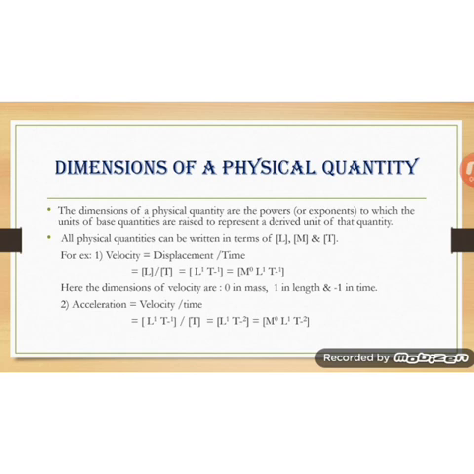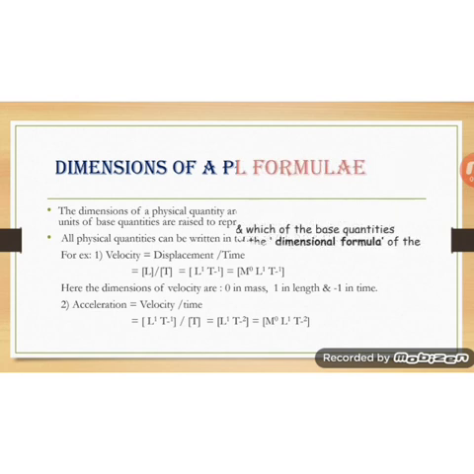Similarly, for acceleration, the formula is velocity upon time. For velocity, the dimension was M to the power 0, L to the power 1, T to the power minus 1, and for the time T. Therefore, on substituting the respective values, we will get M to the power 0, L to the power 1, T to the power minus 2.